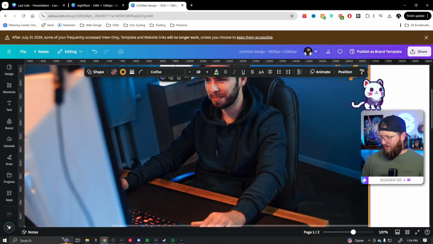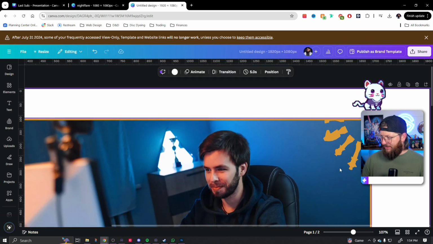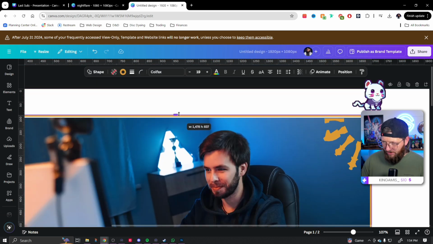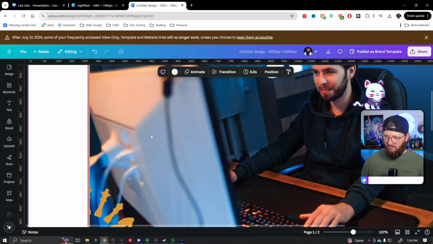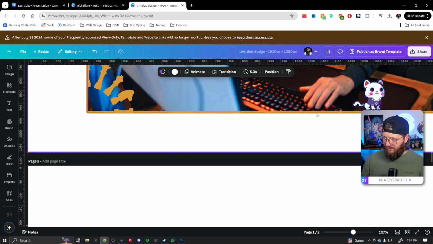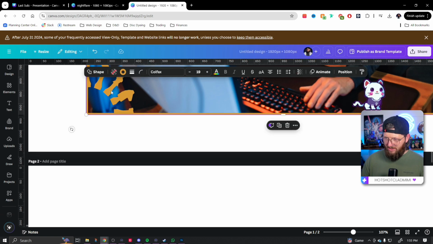I will say when you pull this into OBS, this part doesn't matter as much, because you're going to fix your camera to fit the overlay. But for me and my little bit of OCD that I sometimes have, I'm going to fix it. Yeah, see how it's not fitting right there? That bothers me a lot. Okay, and see that little gap right there I have? That is where this is cropped a little bit too much.